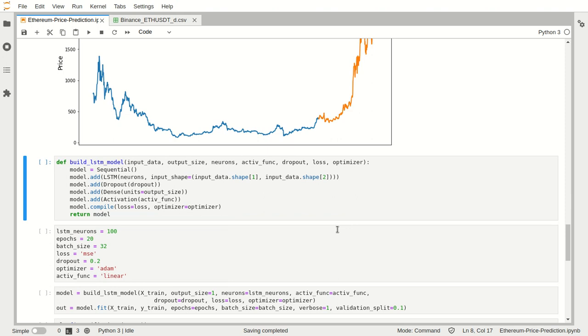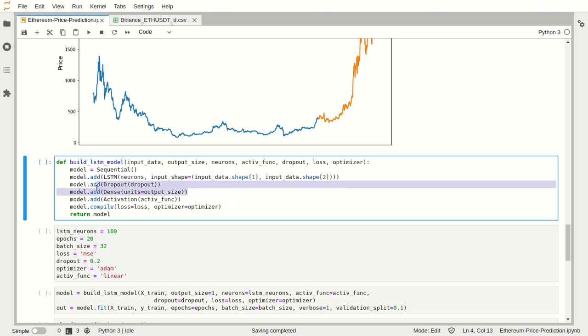So now let's build the model. A sequential model is used for stacking all the layers: the input, hidden, and output, the three basic layers of a neural network. The neural network comprises an LSTM layer followed by the dropout layer, and then followed by the output layer, which is a dense layer. The dense layer means every node from the last layer is connected to the output layer, and units is the output size. Then we are using a linear activation function because we just want to predict price. We don't put any class probabilities, as we are not doing classification, just predicting a value. So we will be using a basic linear function for our activation.